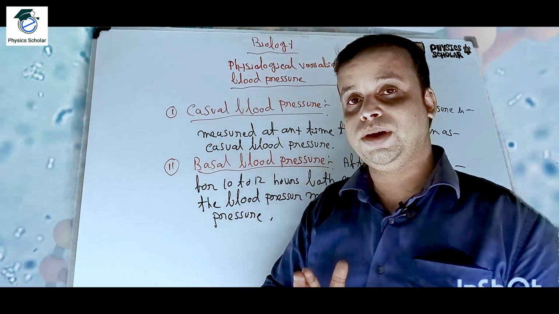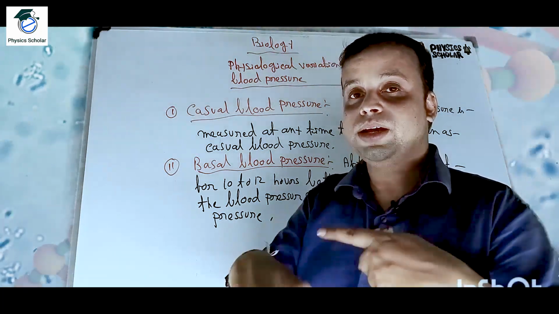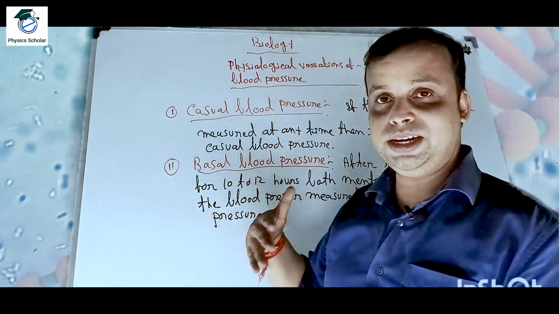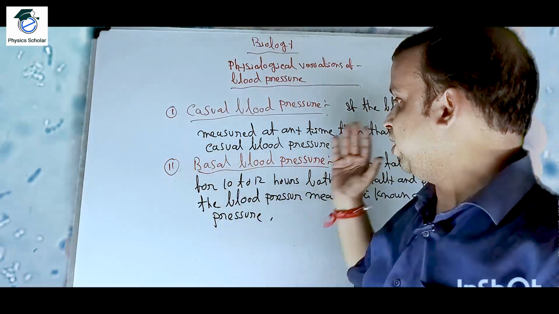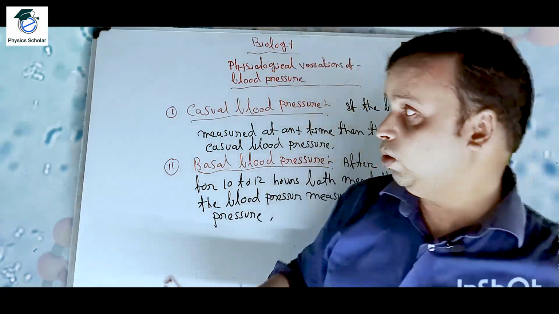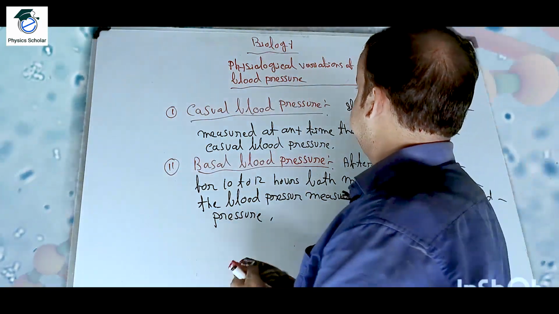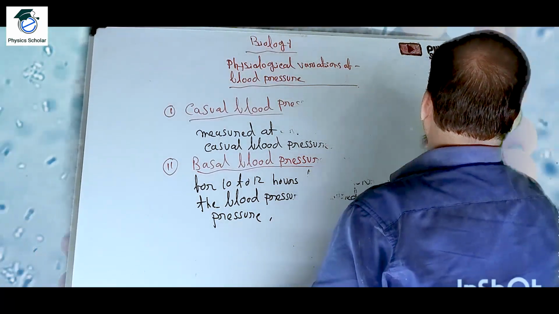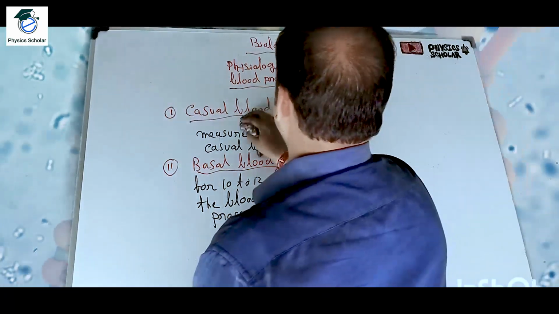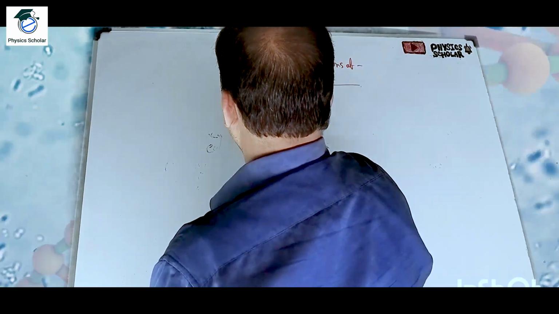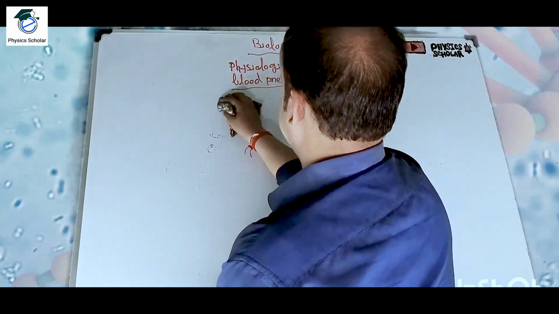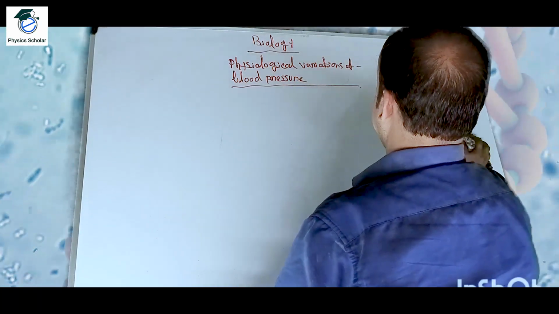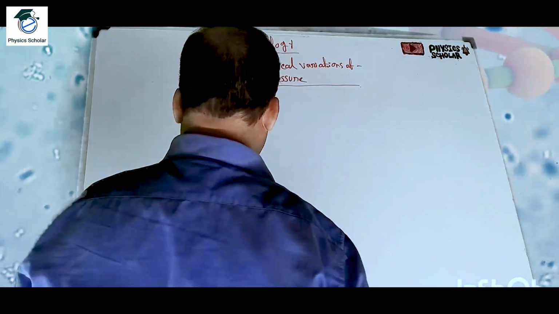After 10 to 12 hours, in that condition only, the blood pressure we measure, systolic and diastolic, is known as basal blood pressure. Now let us discuss the physiological variation of blood pressure. Why and how does the blood pressure vary physiologically?